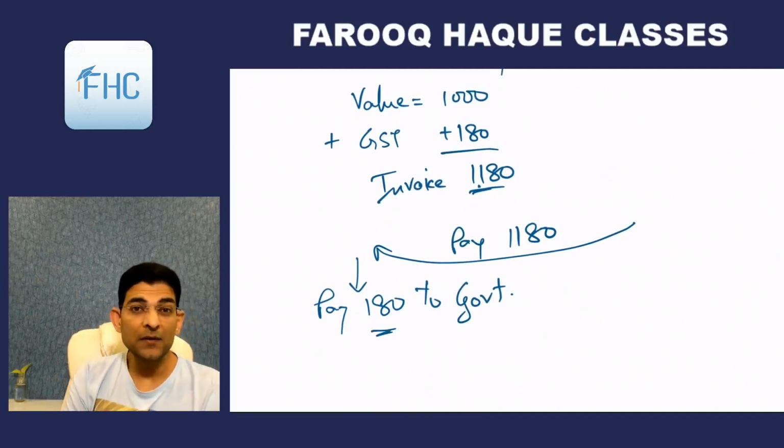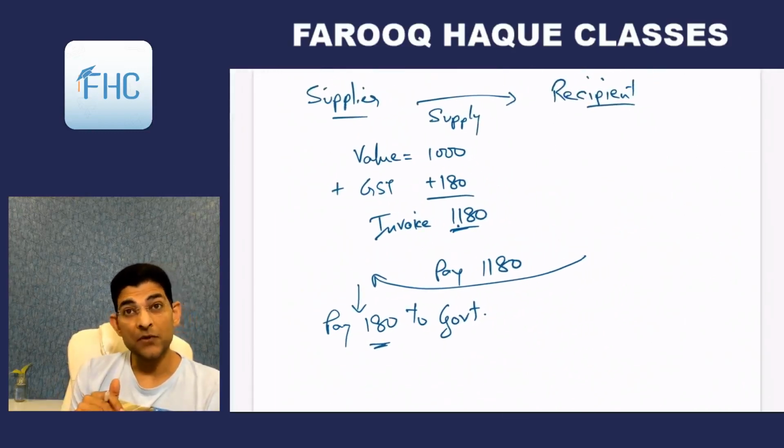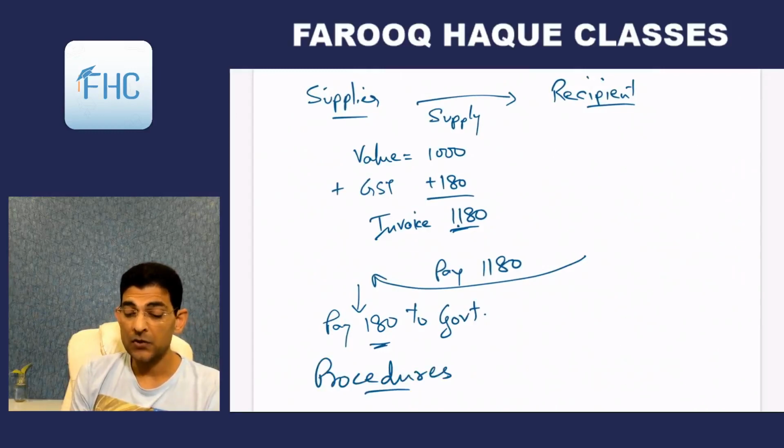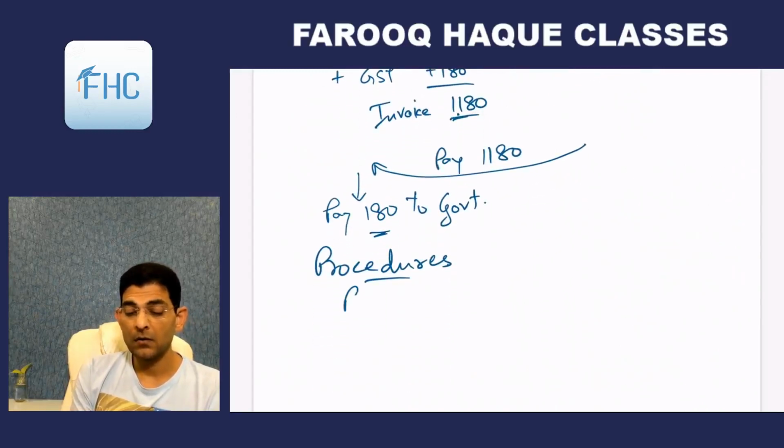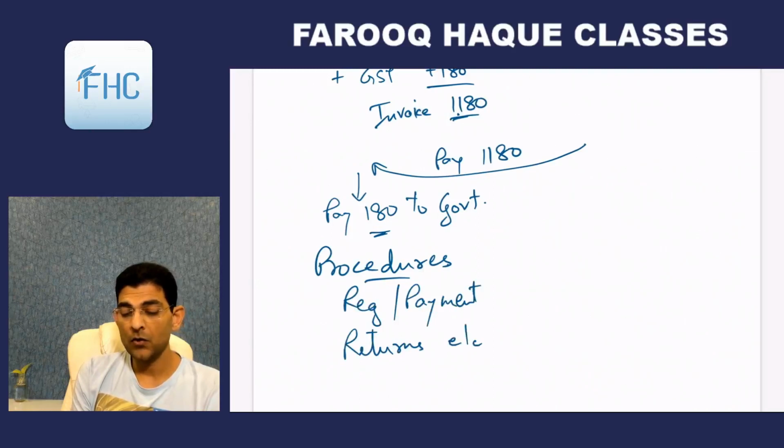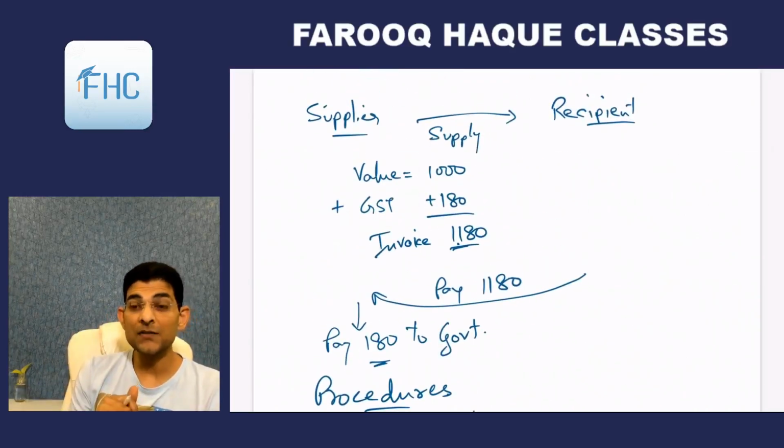So who is paying it to the government? The supplier. And the supplier has to get himself registered. So all the procedures are to be followed by the supplier, like registration, payment, returns, audit, etc., accounts. Everything has to be done by the supplier. So this is called a forward charge, right? This is forward charge.